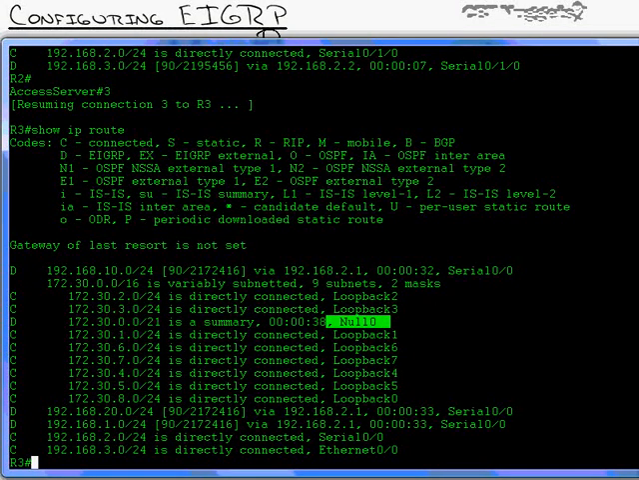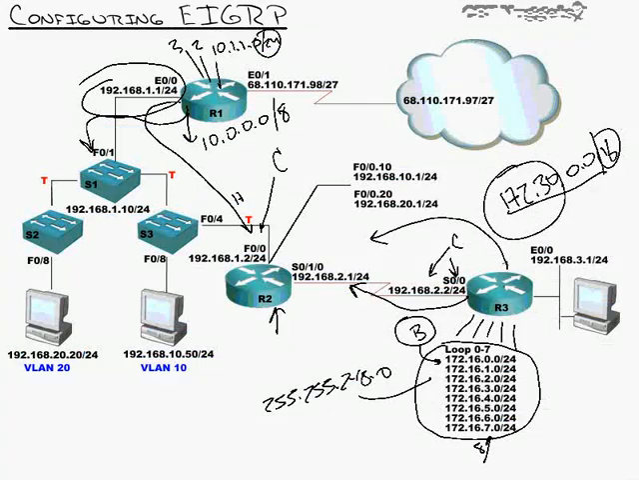Now, why would it do something like that? Well, think about this. All of these routes have a very specific subnet mask, /24. When we create a summary route, let me put that up here, 172.16.0.0/21. That's our summary route. That encompasses 0 through 7.